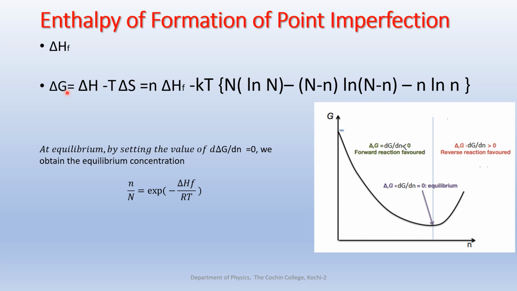What is that? The change in Gibbs free energy. So we defined all these, Gibbs free energy, enthalpy and entropy, everything we discussed in between now. So the Gibbs free energy change is given by delta H minus T delta S. Now this delta S is replaced with the expression. What is that? k times N log N minus (N minus n) log (N minus n) minus n log n. Okay, so the previous few slides were actually explaining how we got this delta S. Okay, so we got the expression for the change in Gibbs free energy.